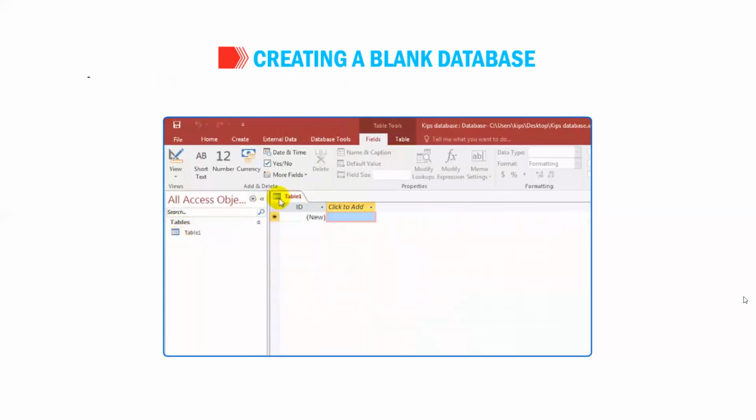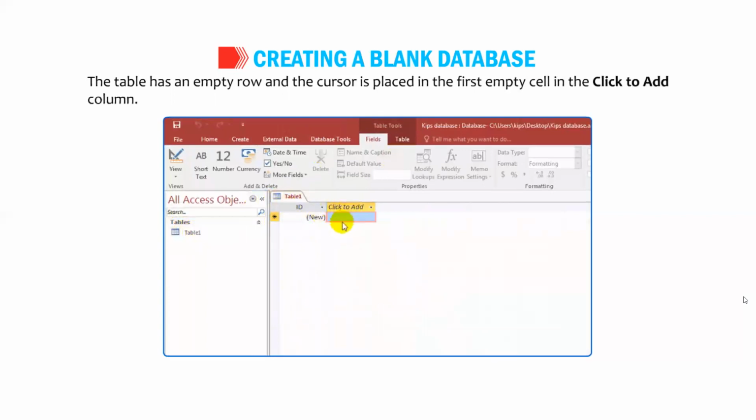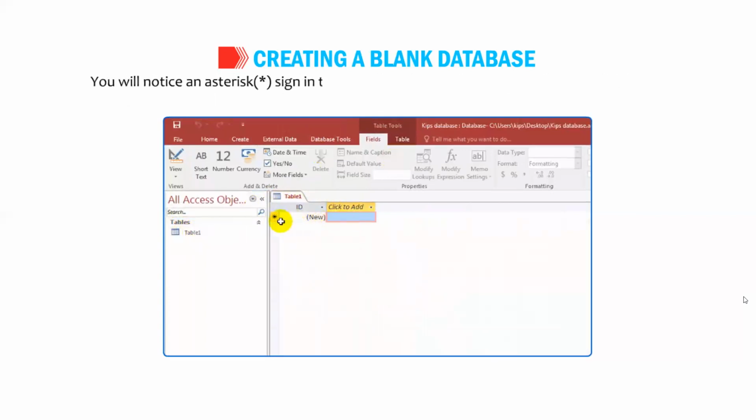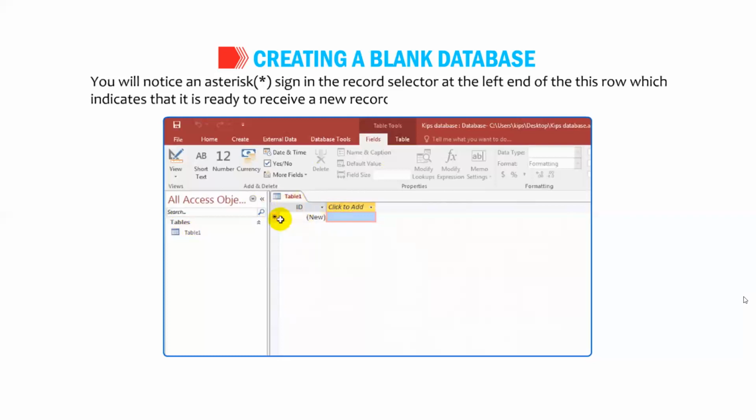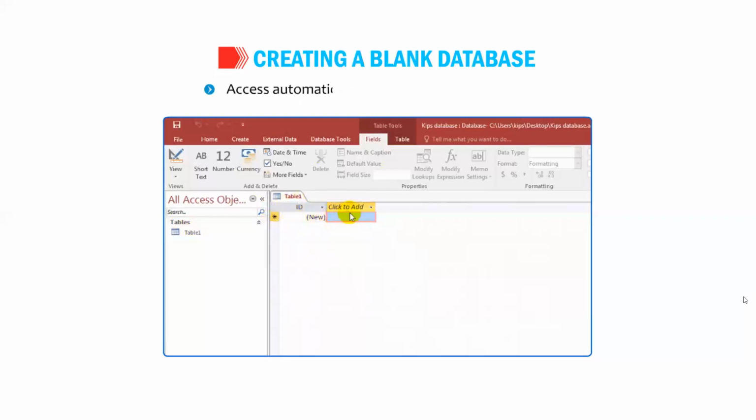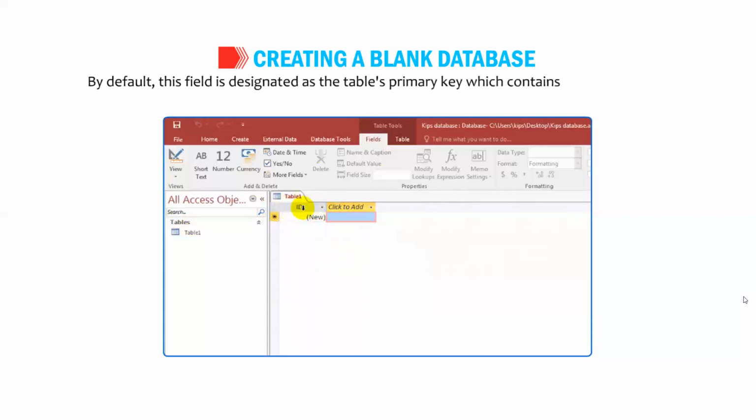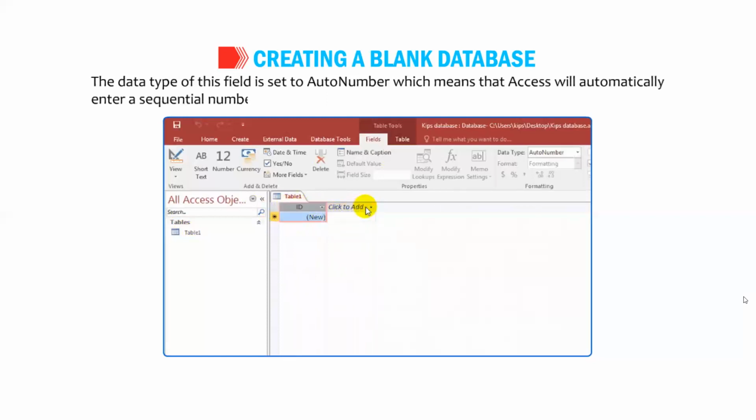the figure. The table has an empty row and the cursor is placed in the first empty cell in the Click to Add column. You will notice an asterisk sign in the record selector at the left end of this row, which indicates that it is ready to receive a new record. Access automatically creates the first field called ID. By default, this field is designated as the table's primary key, which contains an entry that will uniquely identify the record. The data type of this field is set to AutoNumber, which means that Access will automatically enter a sequential number in this field for each new record.